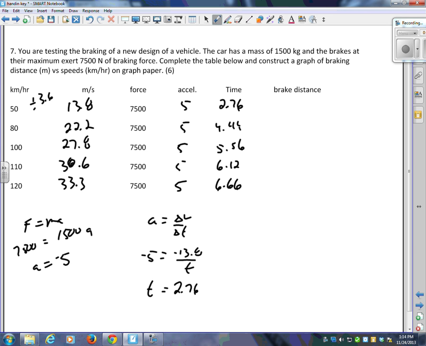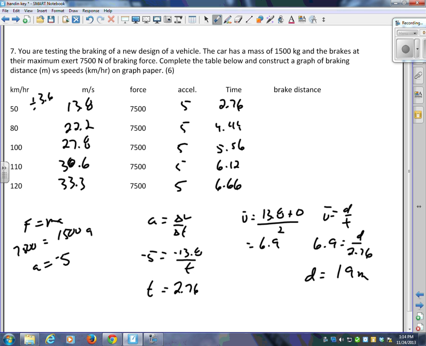How do we calculate the braking distance? v bar equals d over t, but I need my v bar. So it's going to be, in the first case, 13.8 plus 0 divided by 2. That's going to be 6.9. And now v bar is equal to d over t. So 6.9 is equal to d over my time, 2.76. And I get a displacement of about 19 meters. I think there's some rounding going on there. So you get 19 meters,